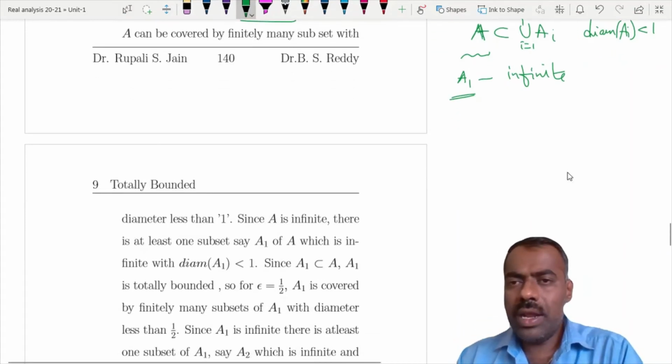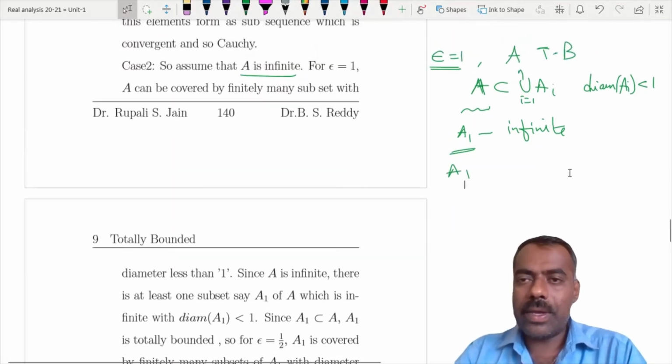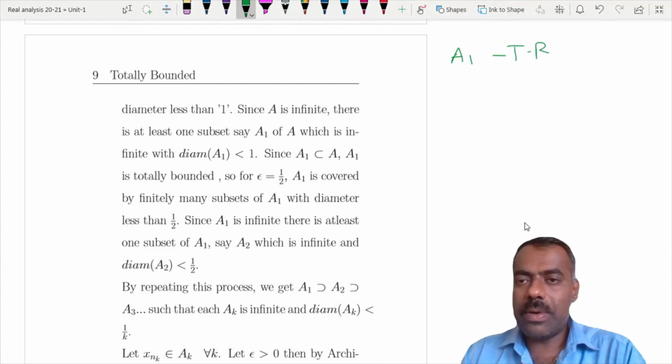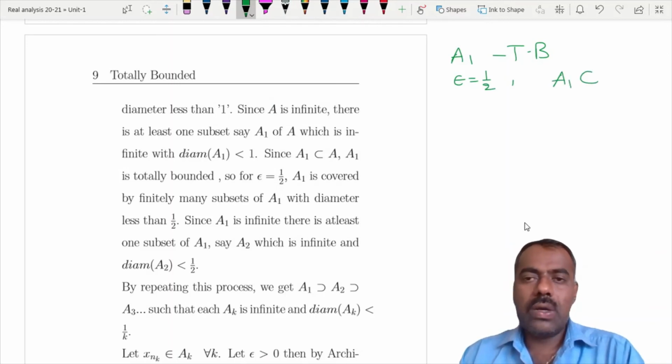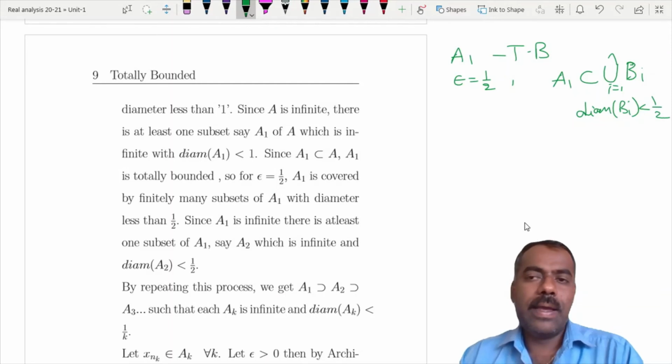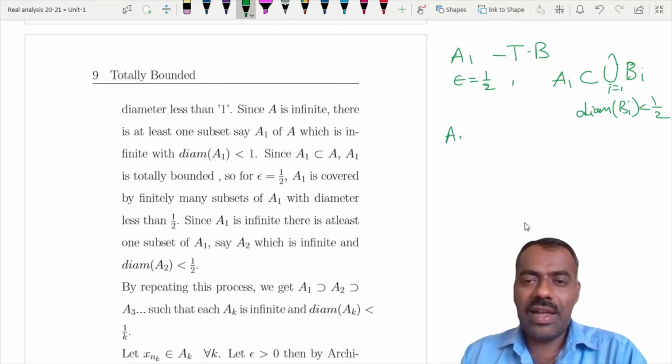Now A1 is a subset of A, and A is totally bounded. So therefore what you get is that A1 is also totally bounded. Then by taking epsilon equal to 1 by 2, this A1 is covered by finitely many sets, suppose the union of these Bi's, where the diameter of each Bi is less than half. But again, applying that A1 is infinite, one of these sets should be infinite, which we will call A2. This is an infinite set whose diameter is less than 1 by 2.